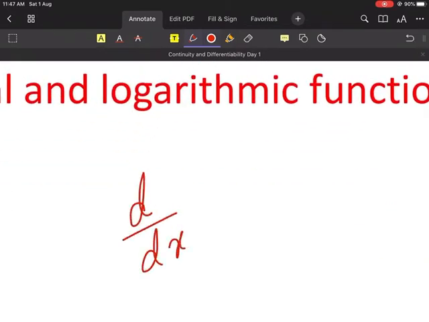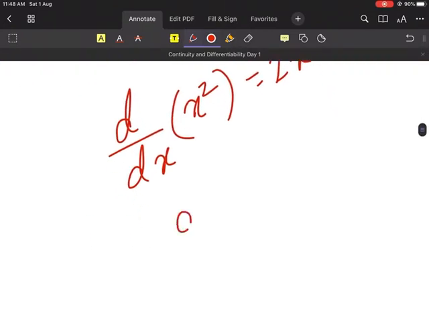What is the differentiation of x square? Differentiation you write like this, d/dx. What is the differentiation of x square, guys? It is 2x to the power 2 minus 1, that is 1, so it is just 2x. So the differentiation of x square is 2x.